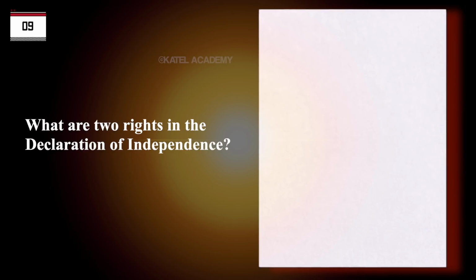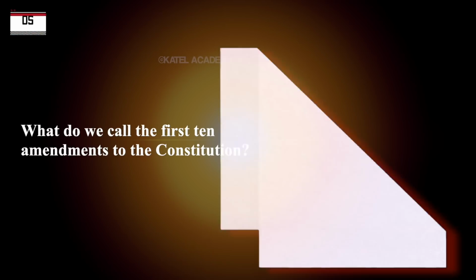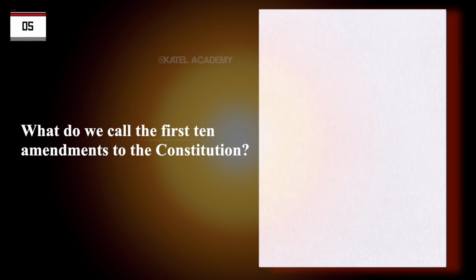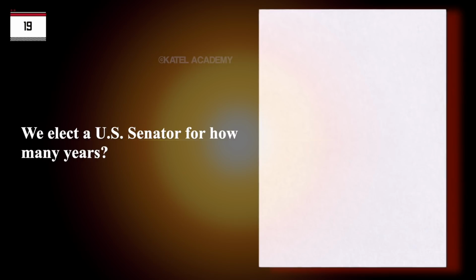What are two rights in the Declaration of Independence? Life, liberty, pursuit of happiness. What do we call the first 10 amendments to the Constitution? The Bill of Rights. We elect a U.S. Senator for how many years? 6.